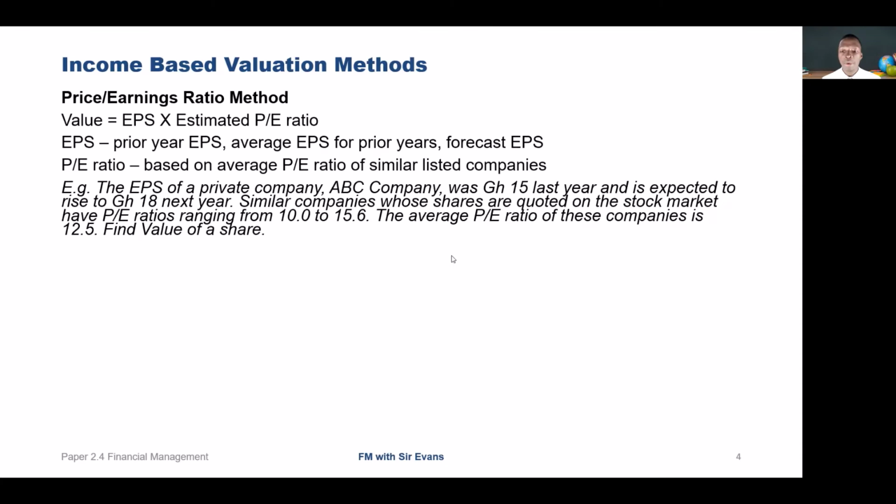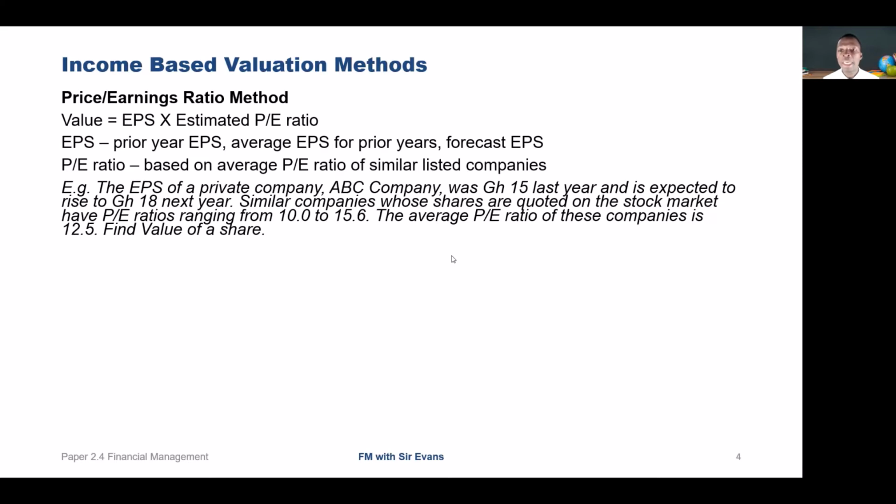The EPS of a private company, ABC company, was 15 cedis last year and is expected to rise to 18 cedis next year. Similar companies whose shares are quoted on a stock market have PE ratios ranging from 10 to 15.6. The average PE ratio of these companies is 12.5. Find the value of a share.